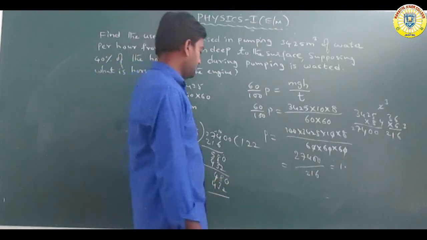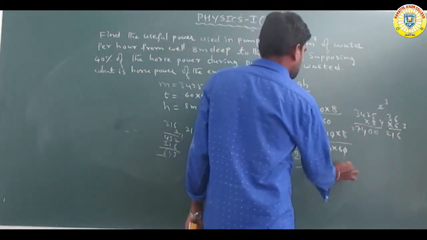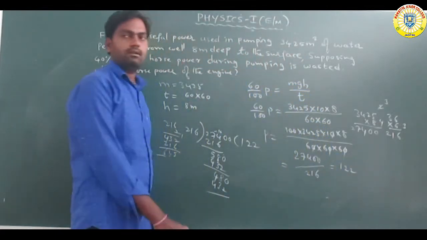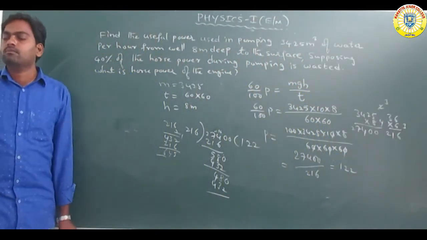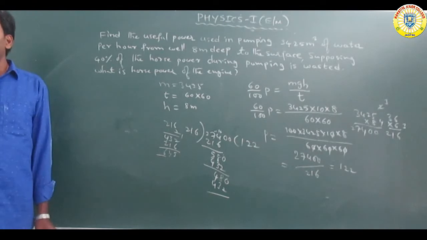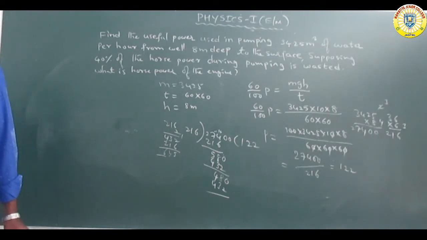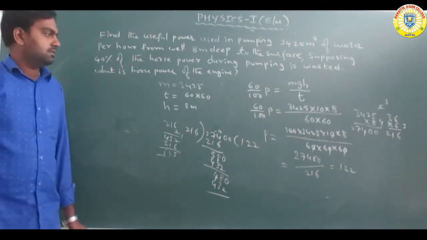So 1.122 point something. Power, the answer. Calculate it. Okay, so write down.